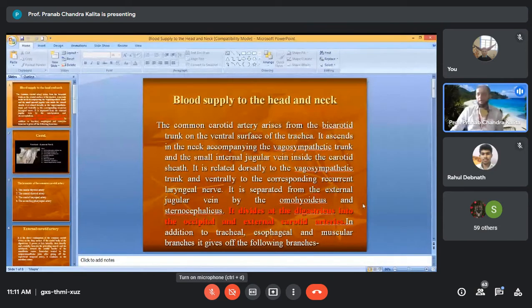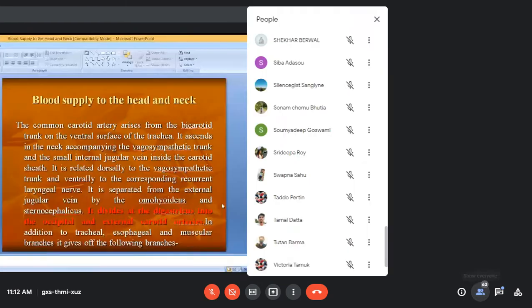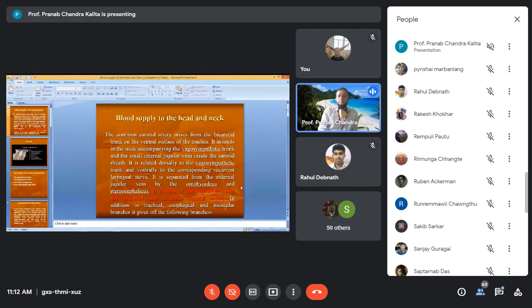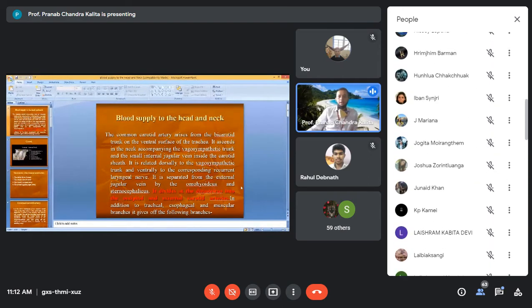So the brachiocephalic trunk gives 4 vessels. First it gives 2 subclavian arteries, the left and the right subclavian artery. And then it is known as the bicarotid trunk, and the bicarotid trunk will give 2 common carotid arteries. So it is the 2 common carotid arteries that supply blood to the head and neck.